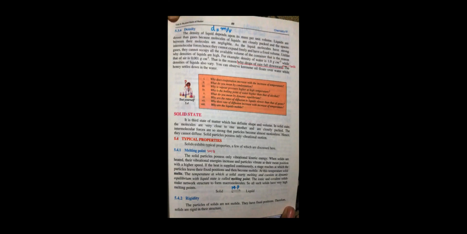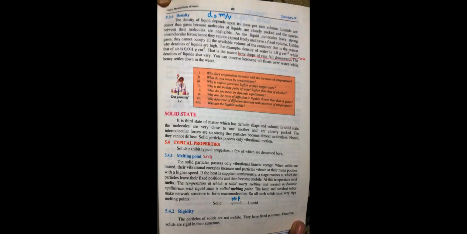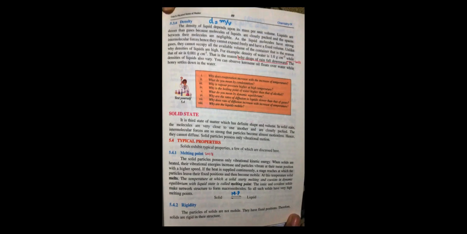Now there is a question, you can see I am just highlighting it for you: why do drops of rain fall downward? It is a short question, and the answer is that the density of water is 1 gram per centimeter cube, while that of air is 0.001 gram per centimeter cube.